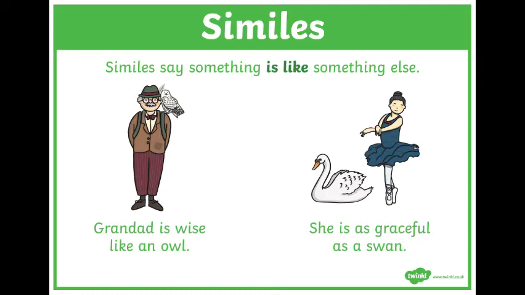Having a look over here at the ballerina, it says she is as graceful as a swan. So it's not saying she is a swan, it's saying she is as graceful as a swan, because we know that swans are categorically graceful animals. Okay, so here you can see that you can use the word like to do this, or you can use the word as to compare to make a simile. So we'll be having a look at both examples later on.